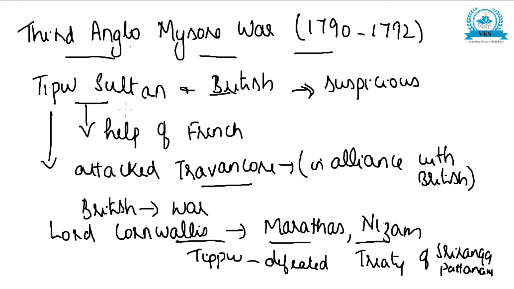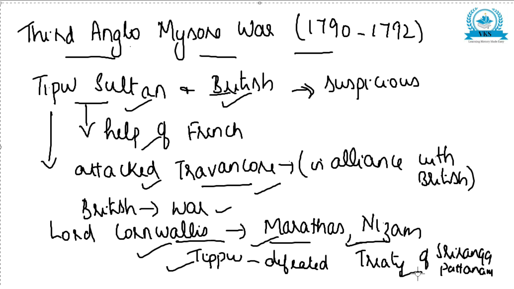So Tipu Sultan and the British were suspicious of each other after the Second Anglo-Mysore War. Tipu Sultan was trying to get the help of the French to fight against the British, and the war broke out when Tipu attacked Travancore. Travancore was in alliance with the British, and the British declared war. Lord Cornwallis isolated Tipu by winning over the Marathas and the Hyderabad Nizam, and Tipu was defeated, and the war came to an end with the Treaty of Srirangapattanam.